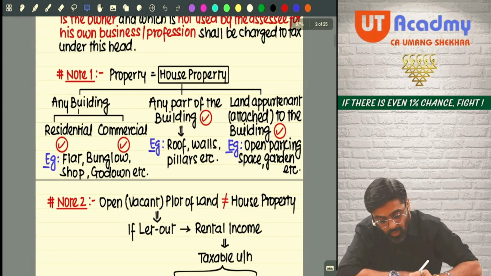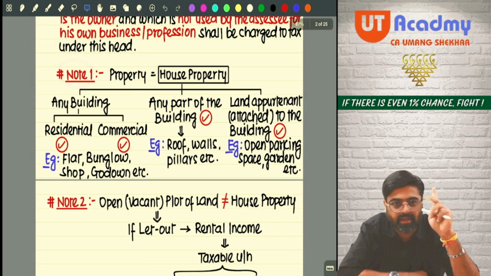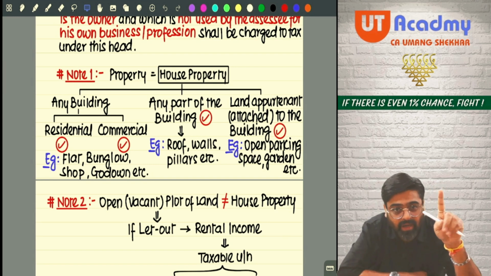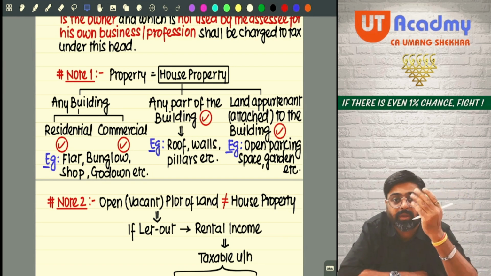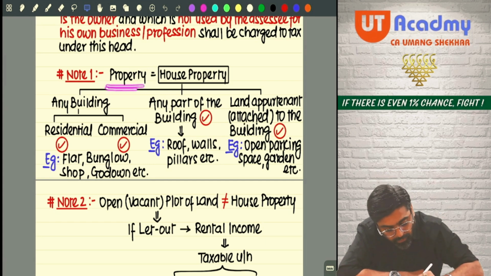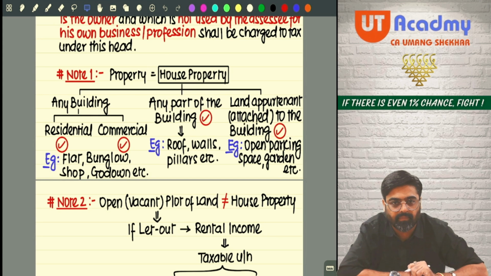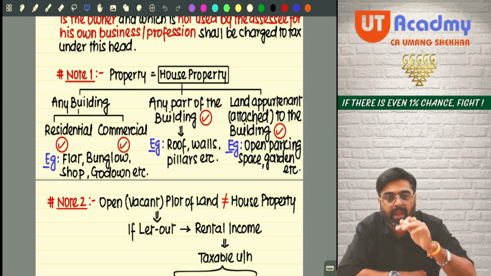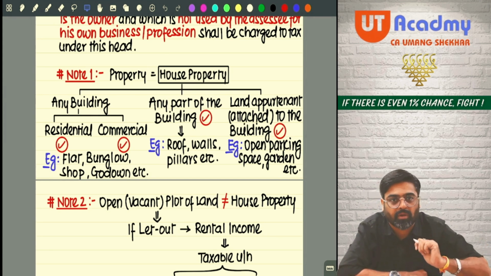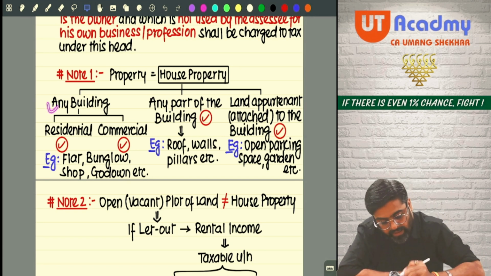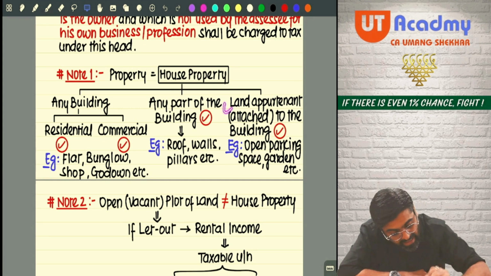Now, see, note number 1. 3 conditions are there. Condition number 1. There has to be a house property. What is the meaning of house property? Come on. Note number 1. A property will be treated as a house property for this head if that property is what? Any building or any part of the building or even the land appurtenant to building.